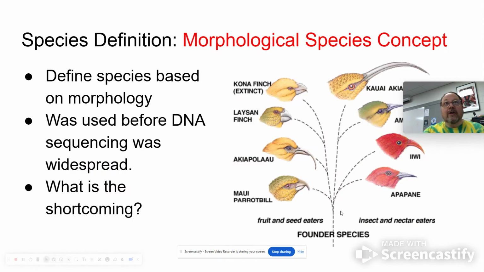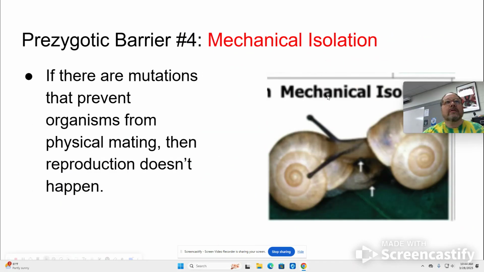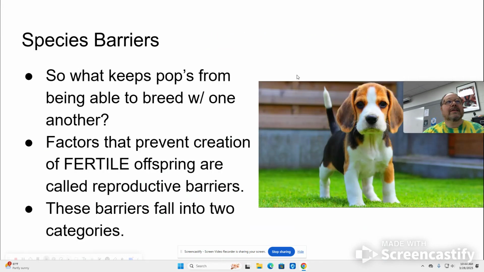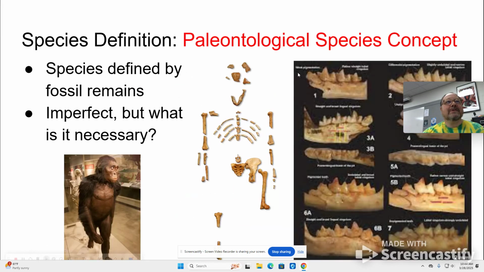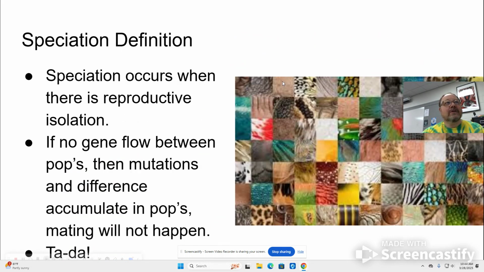So our best option is the biological species concept, where these populations naturally interbreed and produce fertile offspring. We can look at physical features, whether in the fossil record or in species that are around today, but there are limitations to that. So that is how we define species.